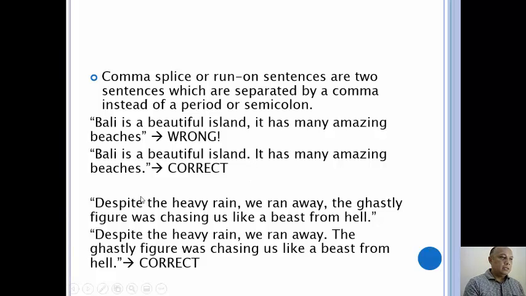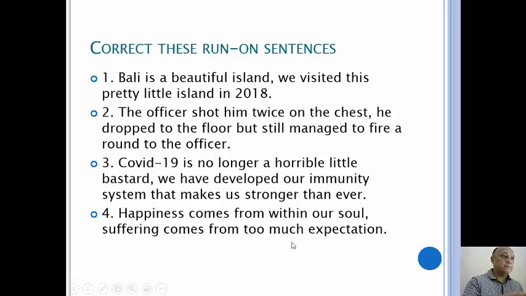Again, despite the heavy rain, we ran away, the ghastly figure was chasing us like a beast from hell. Again, this is not a good sentence because of the comma here. It must be, despite the heavy rain, we ran away, period. The ghastly figure was chasing us like a beast from hell. Now, this is correct. Instead of a comma, you put a period here. You separate your sentences with a period. Okay, so that's the correct one.